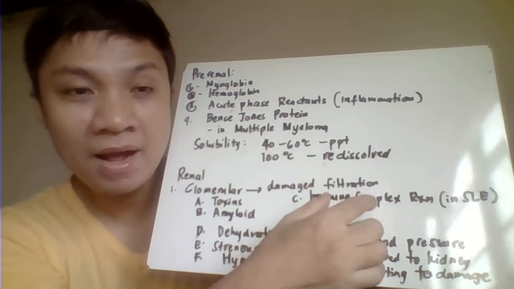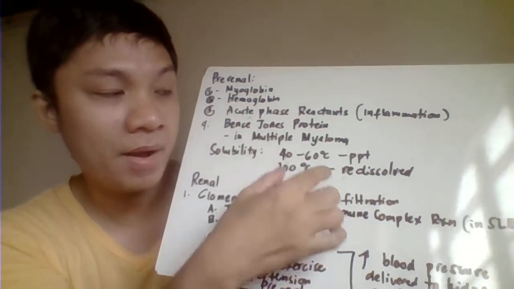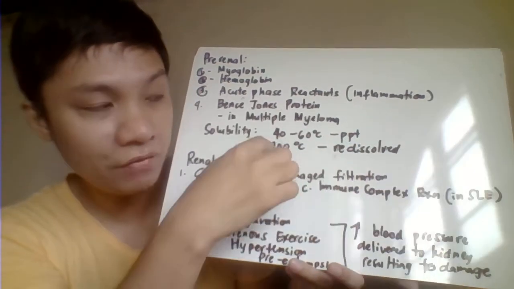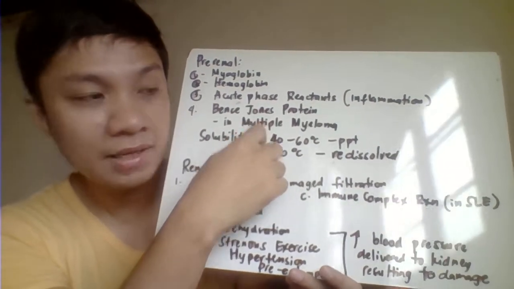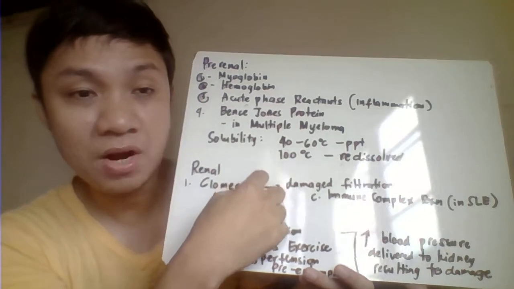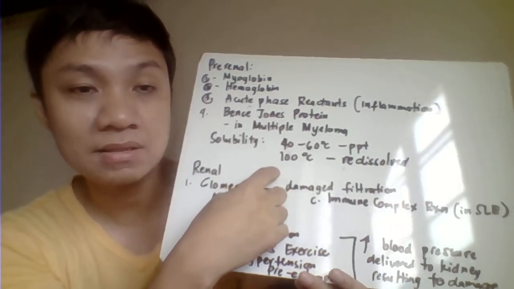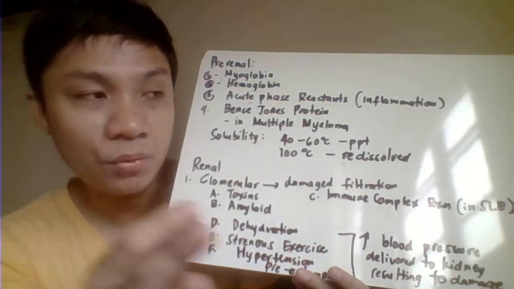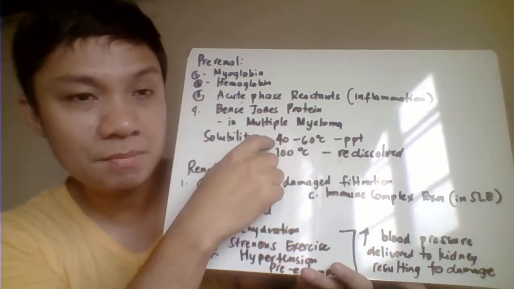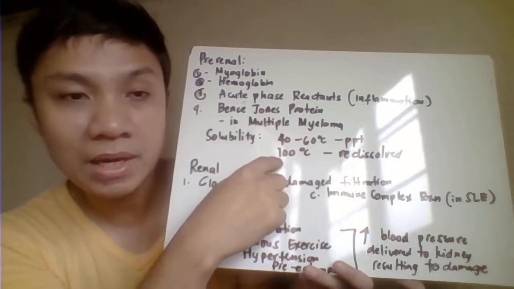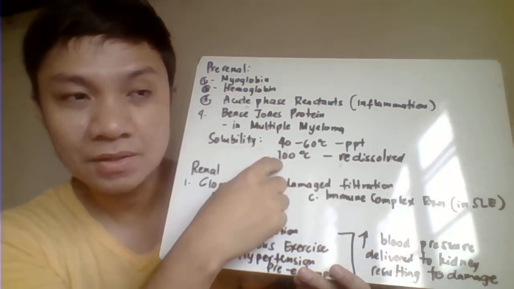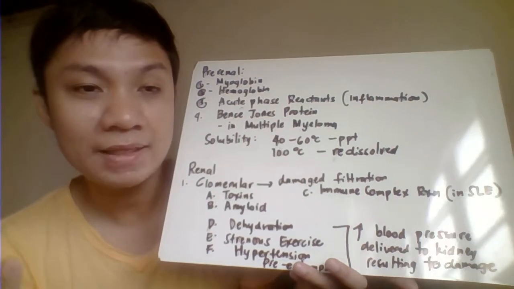Unlike the normal or other proteins, when we raise the temperature, they should precipitate even more. Therefore, this has unique solubility characteristics compared with the other proteins. Again, normal proteins or other proteins precipitate at the same temperature as Bence-Jones. But upon reaching 100, other proteins still precipitate, because of course you are subjecting them to high temperature.